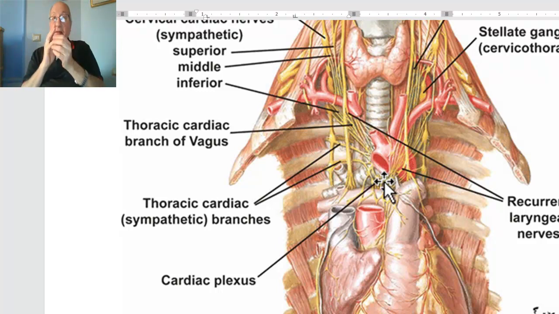cardiac plexus. Again, it gives branches to what? To the deeper plexus, which is the larger deep cardiac plexus. It gives these branches to the right coronary plexus only. And here it gives only the left anterior pulmonary plexus. Left anterior pulmonary plexus, not the right anterior. Left anterior pulmonary plexus only,